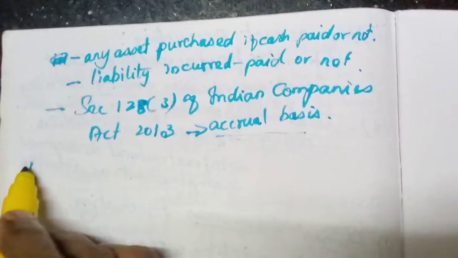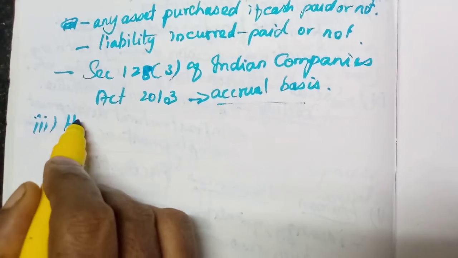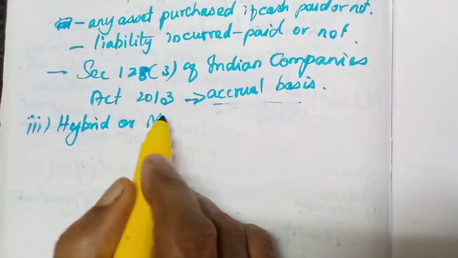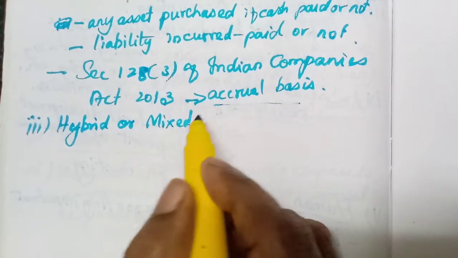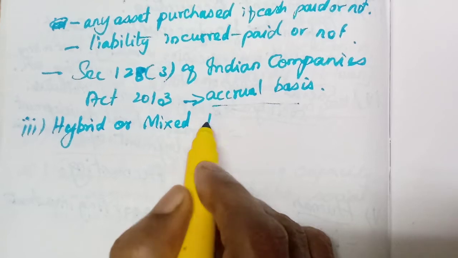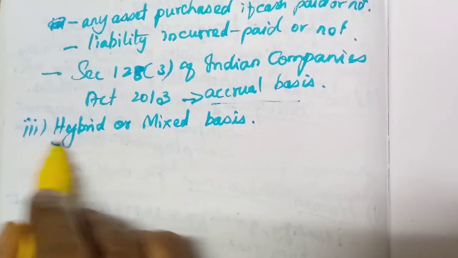Okay, the next one, the third one, hybrid basis or mixed basis. It is a mixture of both the cash basis and accrual basis. Here, we will see which one will be cash basis and which one accrual.